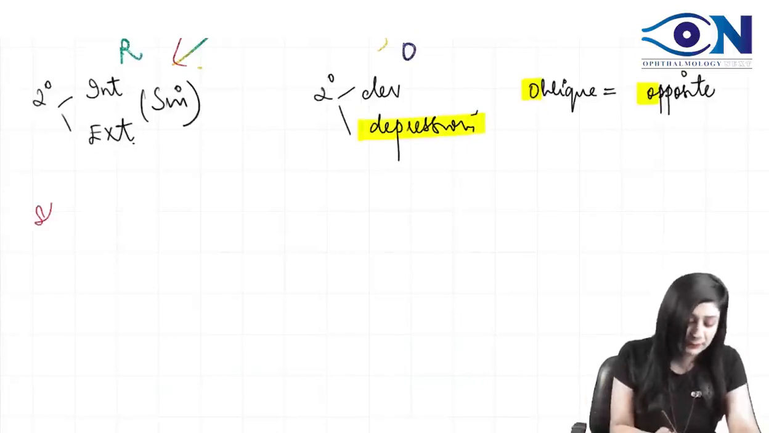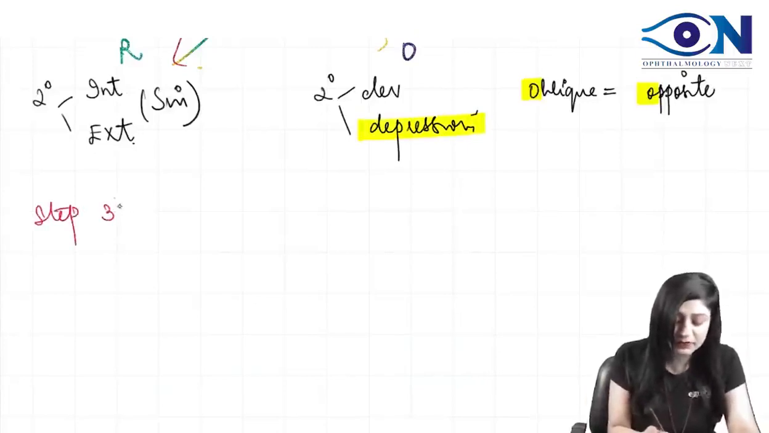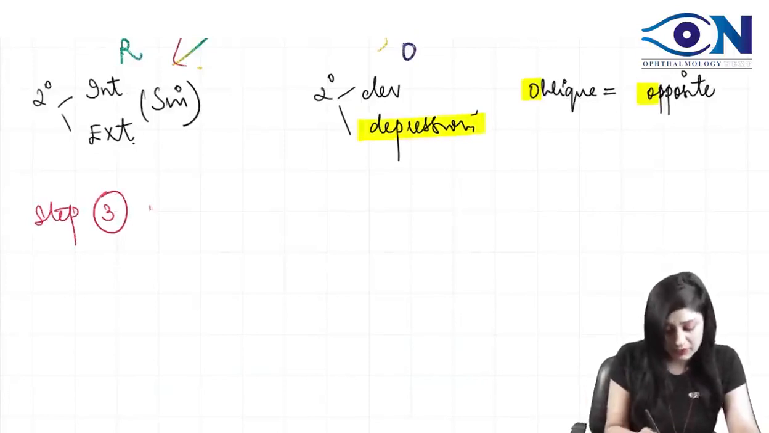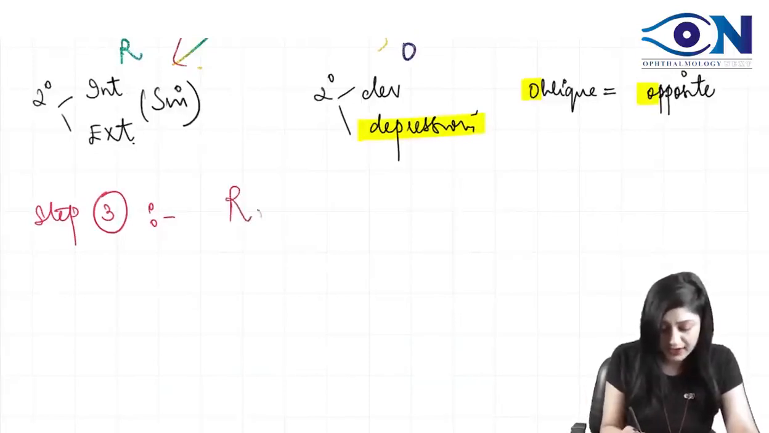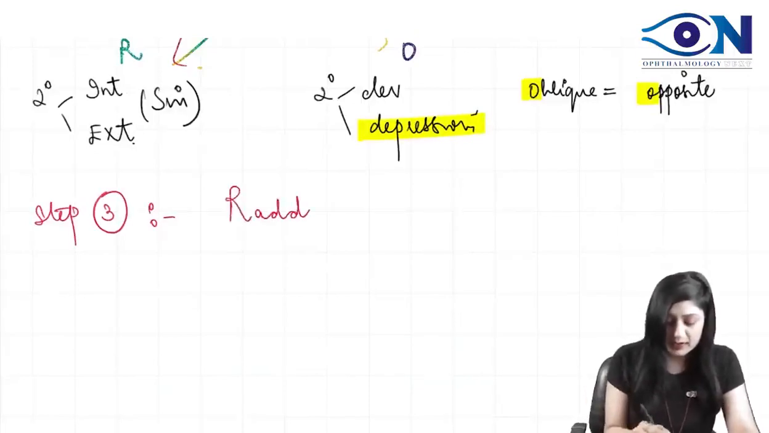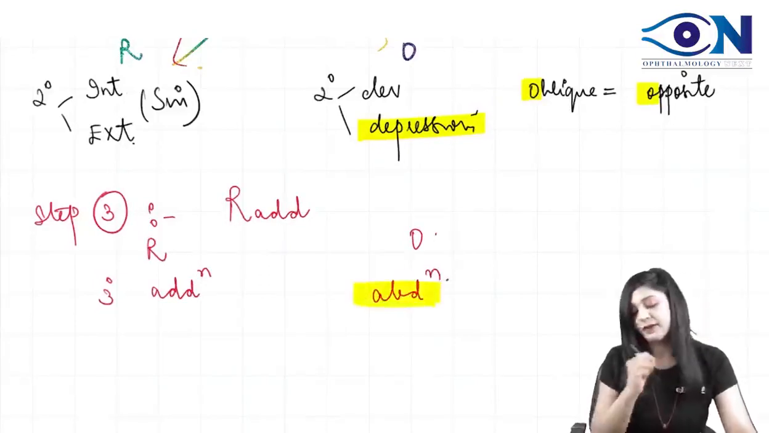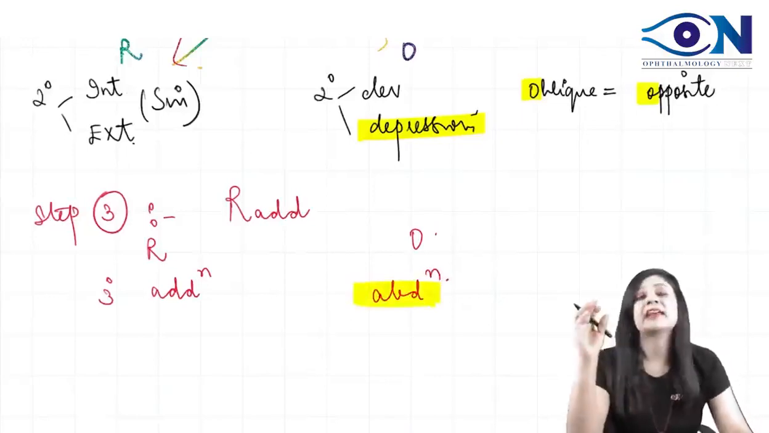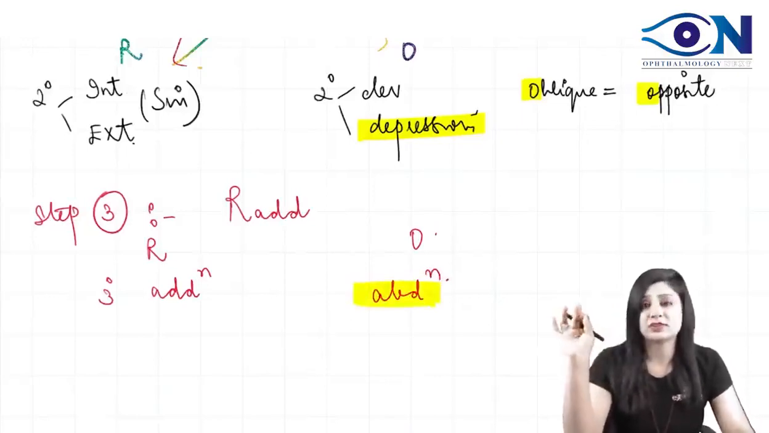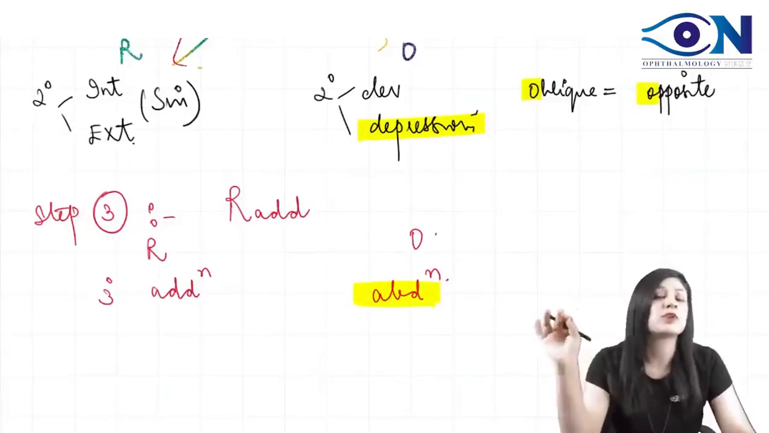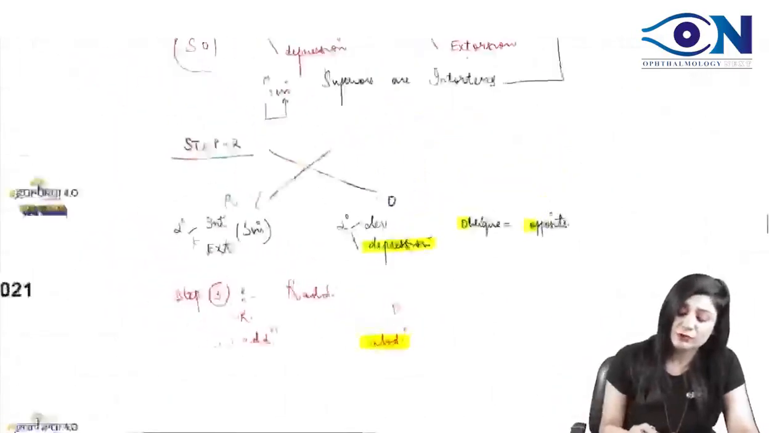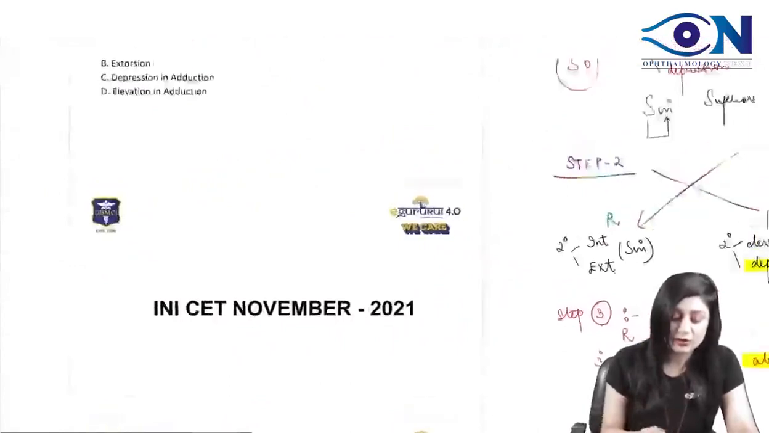And finally, step number 3. You have to see the RAT. The third mnemonic is the RAT: for the recti, the tertiary action is adduction, and if it is oblique, it will be abduction. So you don't have to cram any of the actions. By these simple 3 steps, you can find out the actions of any of the extraocular muscles.